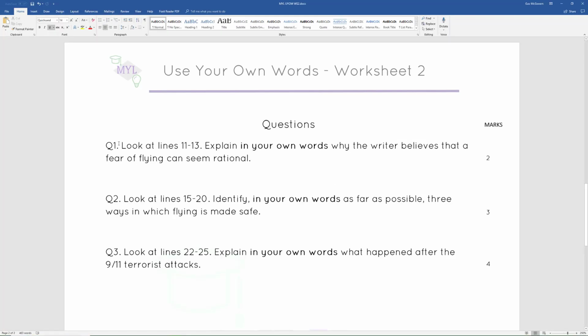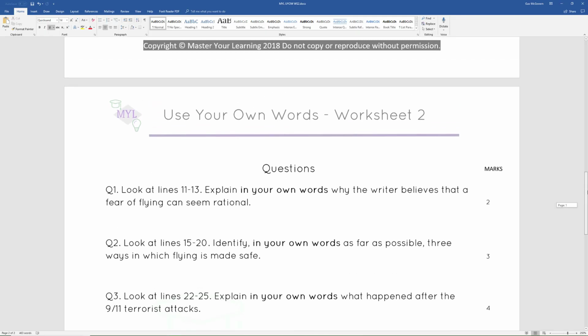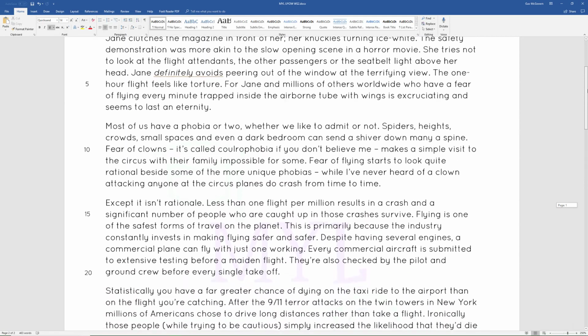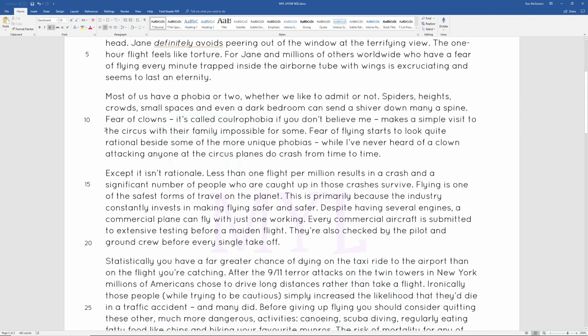Question 1 asks us, look at lines 11 to 13, explain in your own words why the writer believes that a fear of flying can seem rational. Now, the first thing I do when I look at a question is I see how many marks is it? 2 marks. So I know I need to make at least 2 points, and then I look at the line references that it tells me to look at. So fear of flying can seem rational, lines 11 to 13. So I know that I'm looking here, 11 to 13.